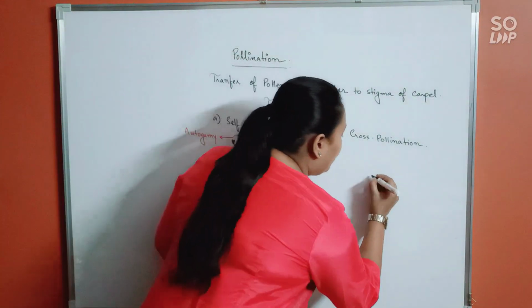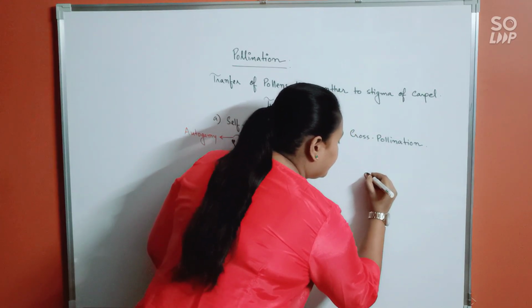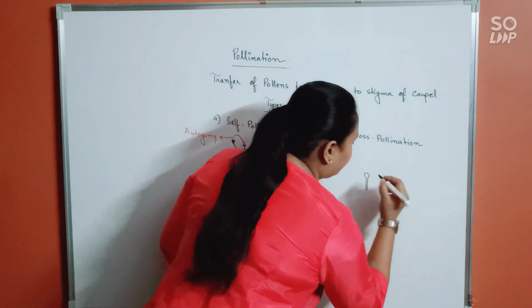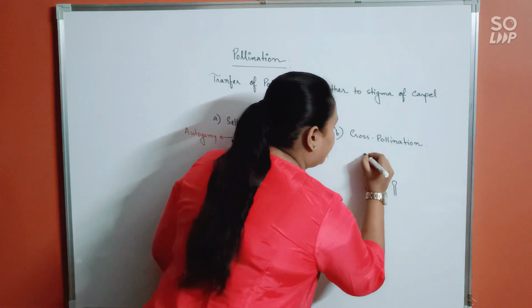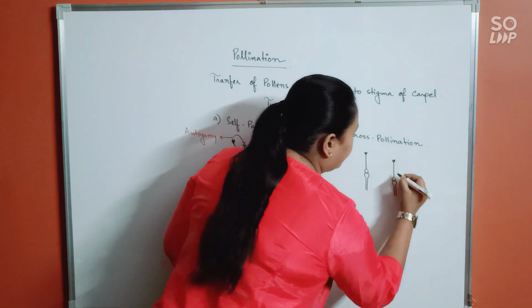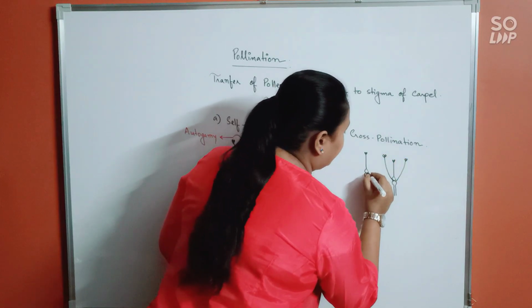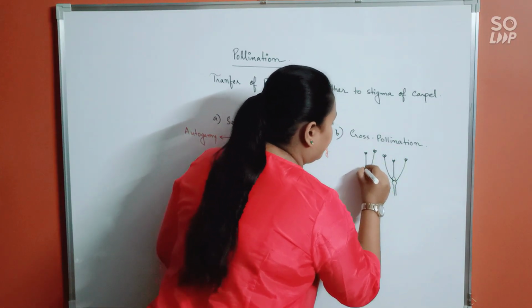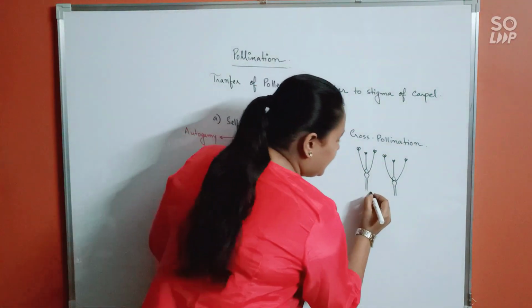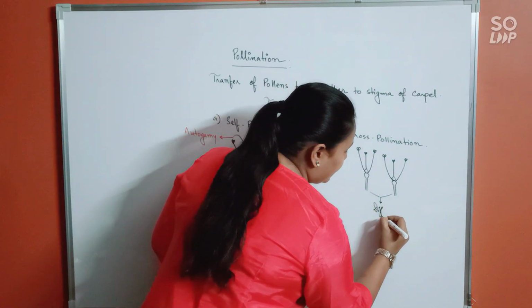Cross-pollination. Now, cross-pollination means, now these are two flowers but they do belong to two different plants.